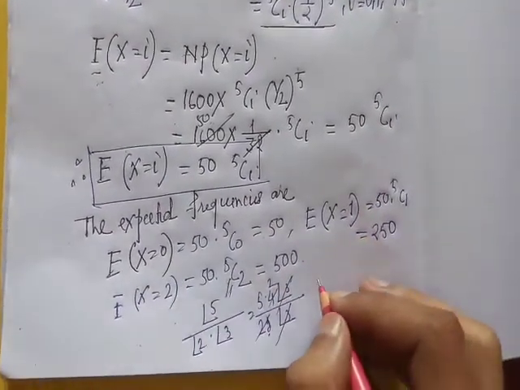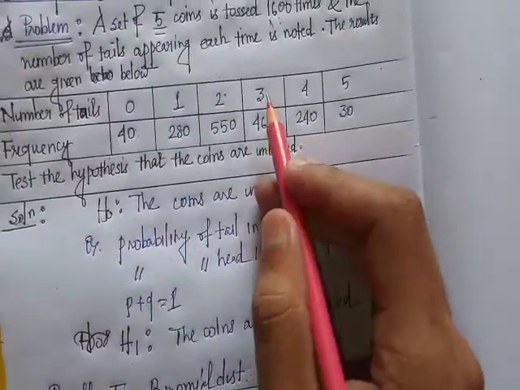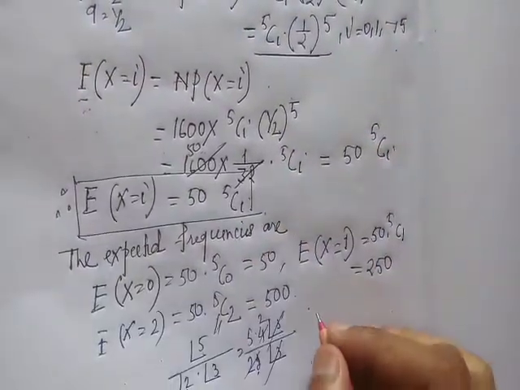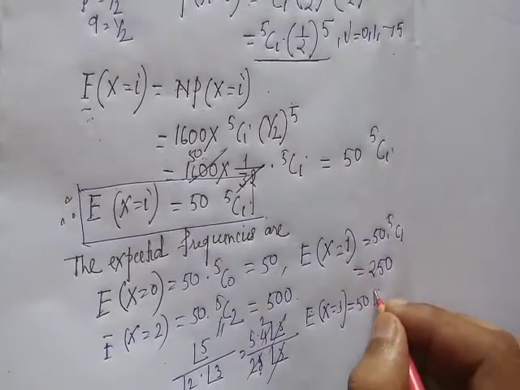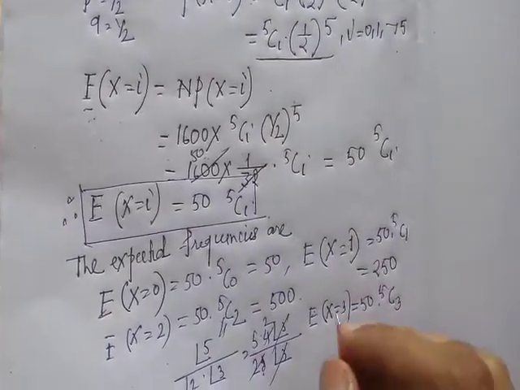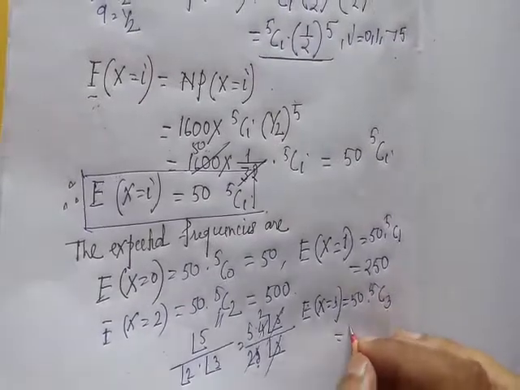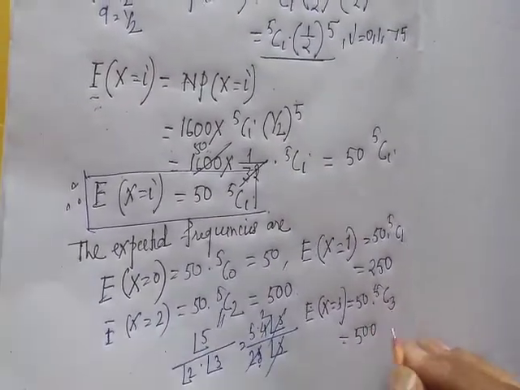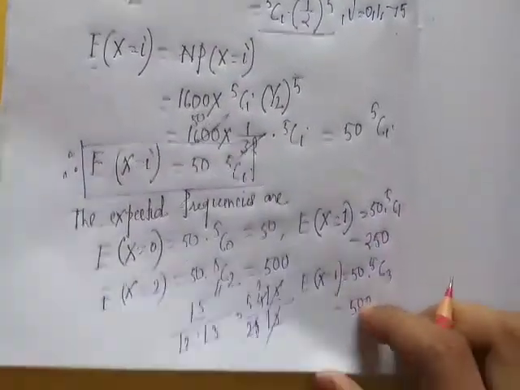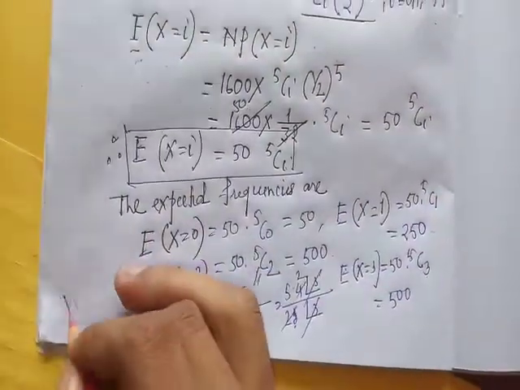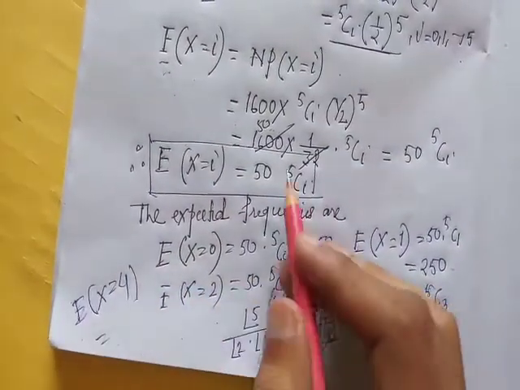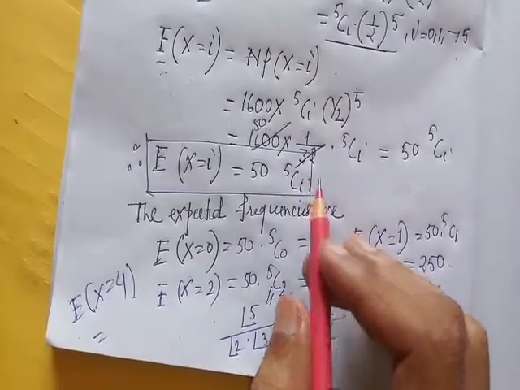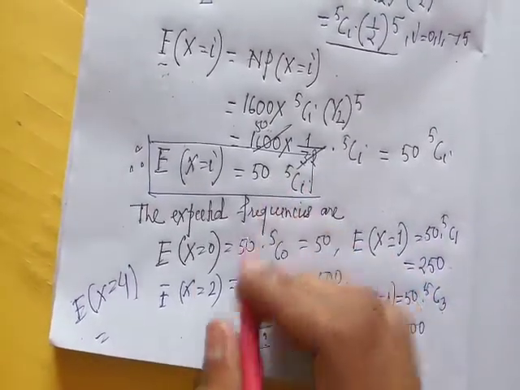Next, expected frequency when i equal to 3: 50 into 5C3. The value of 5C3 is also 10, so 50 into 10 means this is also 500. Next, similarly, expected frequency of 4 equal to 50 into 5C4. 5C4 means 5, that is 5 into 50 means 250.